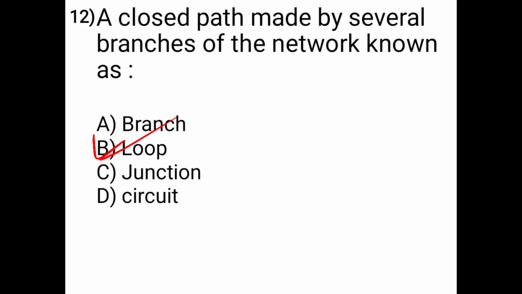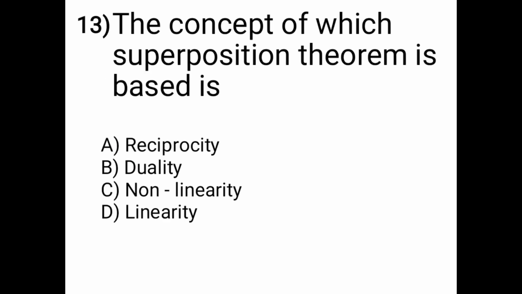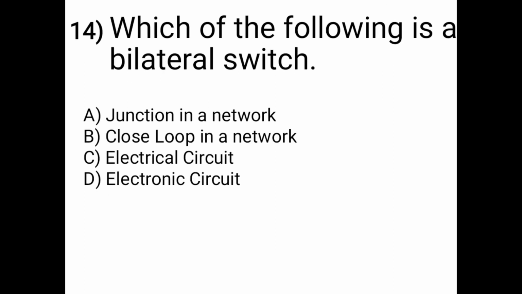Then the next question is, the concept on which superposition theorem is based is. A is reciprocity, B is duality, C is non-linearity and D is linearity. So the correct answer is option D, linearity. Then here we see the next question. Which of the following is a bilateral switch? Options are A is junction in the network, B is closed loop in the network, C is electrical circuit and D is electronic circuit. So our answer is option D, electronic circuit. Means which of the following is a bilateral switch? So electronic circuit is a bilateral switch.